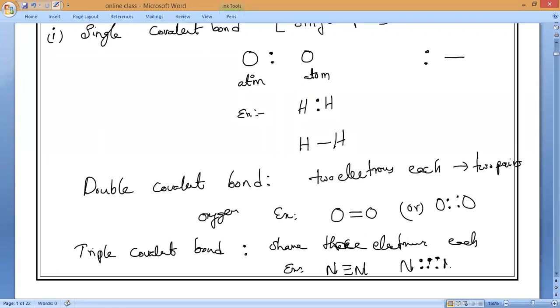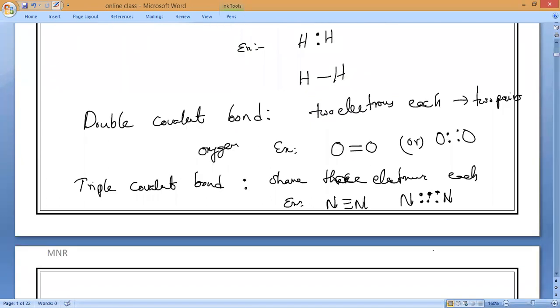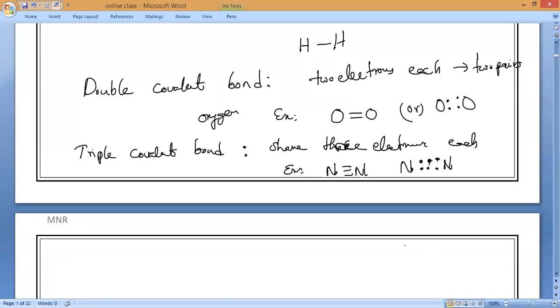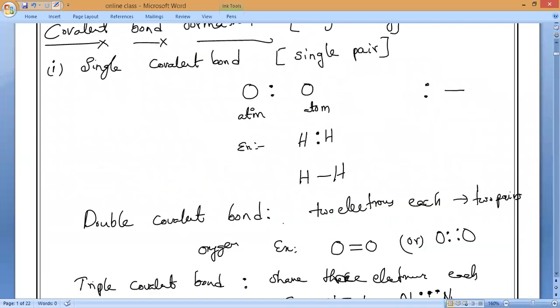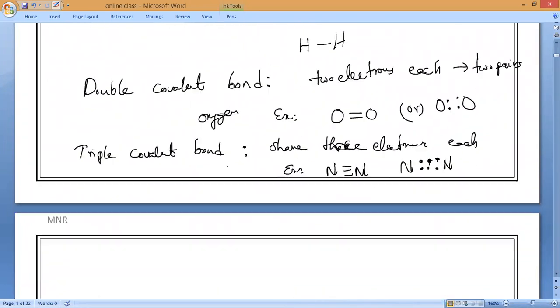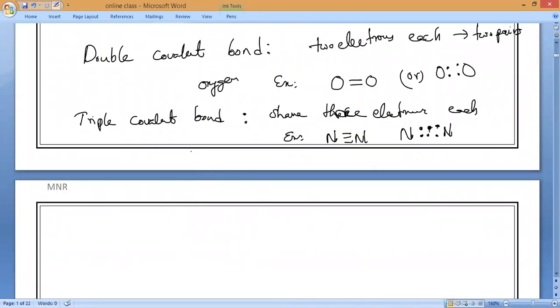How many total pairs? 3 pairs of electrons, each one sharing 3 electrons. So atoms can form either a single covalent bond, double covalent bond, or triple covalent bond. Is it okay, everybody? Please respond.